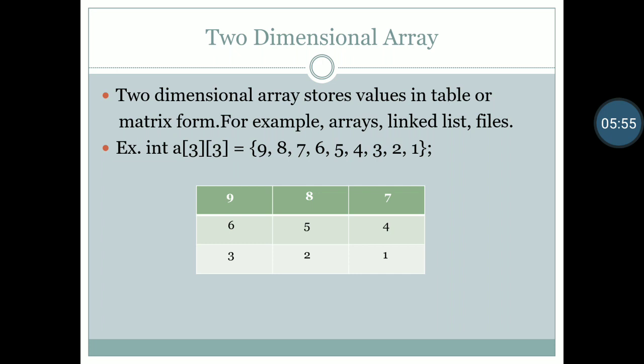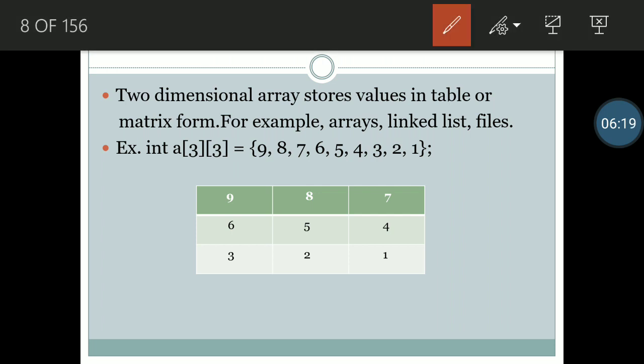A two dimensional array stores values in table or matrix form. For example, array, linked list, file, that we'll see in our next video lectures. But here just consider that an array will store values in table or matrix form in a two-dimensional array. For representing a two-dimensional array, we will have our data type, which is integer, our array name, which is a, and our column index and row index.